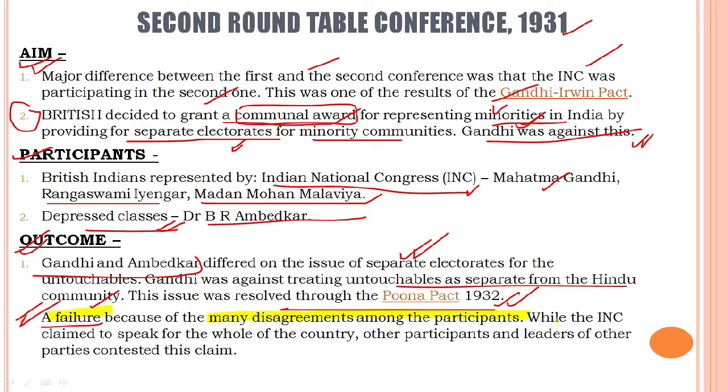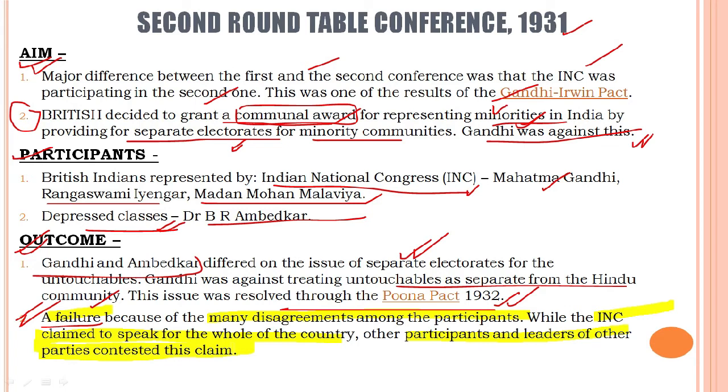Why? While the Indian National Congress claimed to speak for the whole of the country, other participants and leaders of other parties contested this claim. There were differences among the participants themselves, students. All the participants from India who had gone to the second roundtable conference were not united.